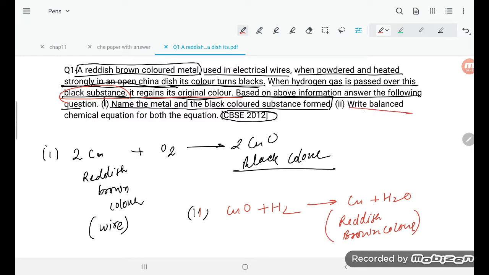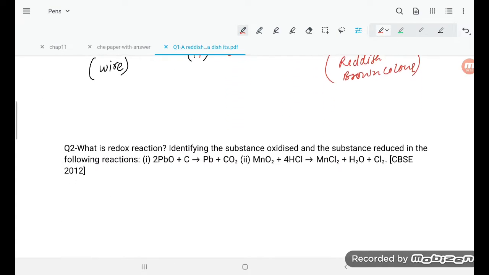Based on the above, write the balanced chemical equation for both the reactions. So both are the balanced chemical equations. So this is all about the answer, student. I hope this is clear to you. Try to understand this one. Now go for the next one.